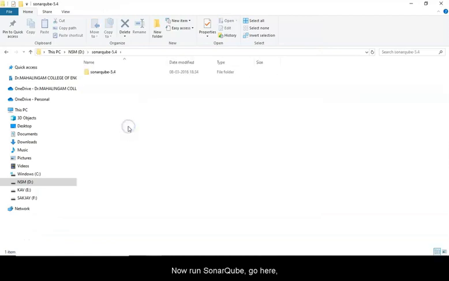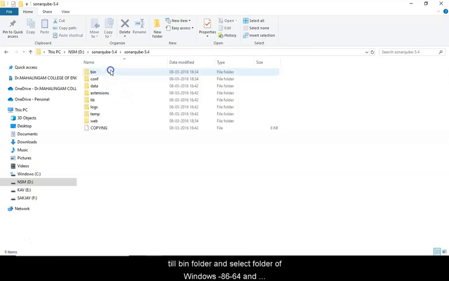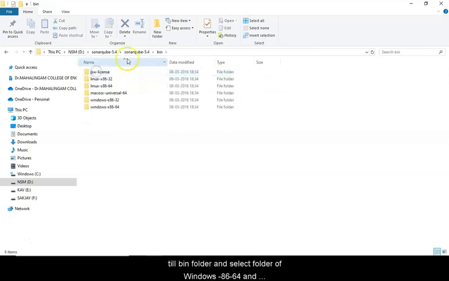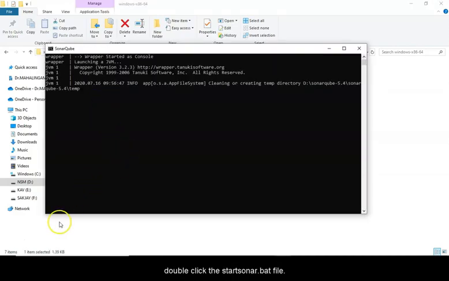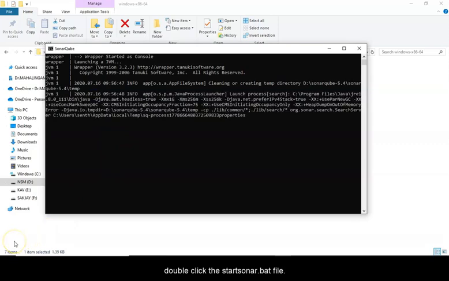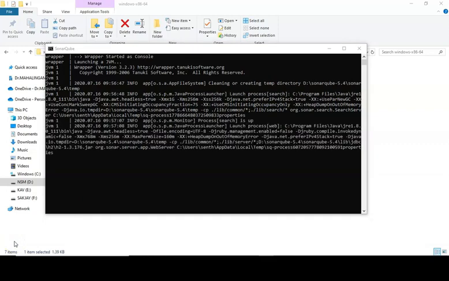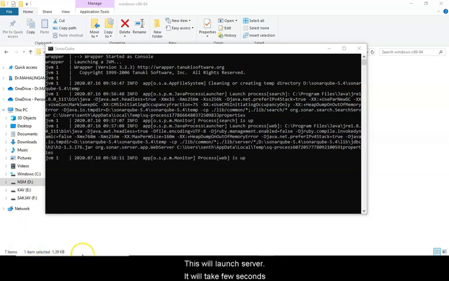Now run SonarQube. Go here, to the bin folder, select the Windows 86-64 folder and double click the StartSonar file. This will launch the server. It will take a few seconds.